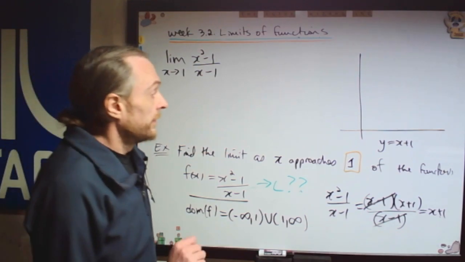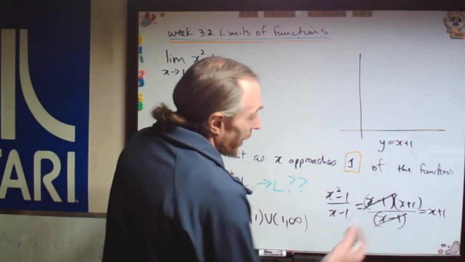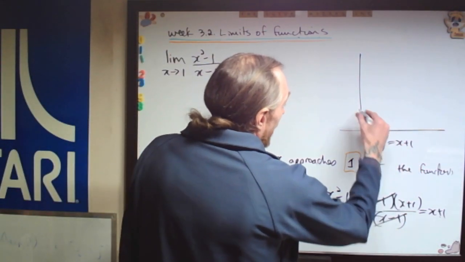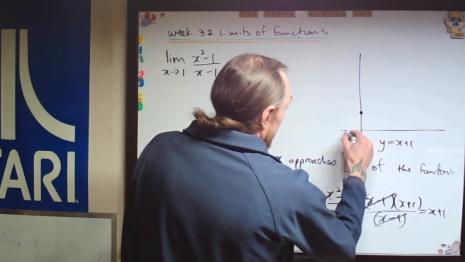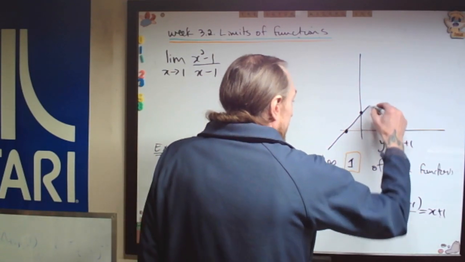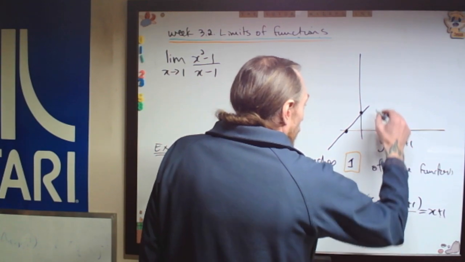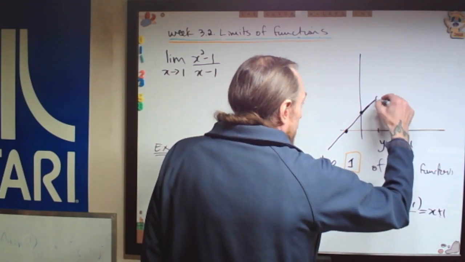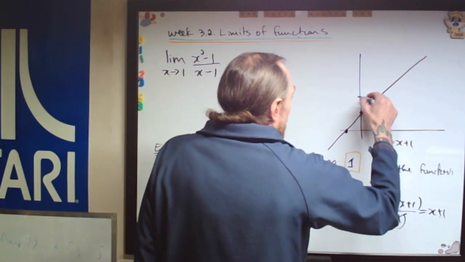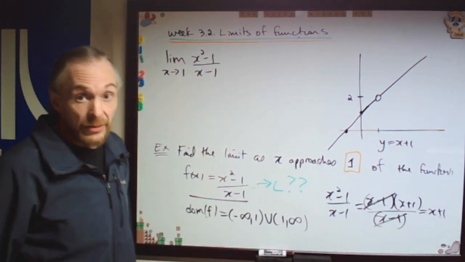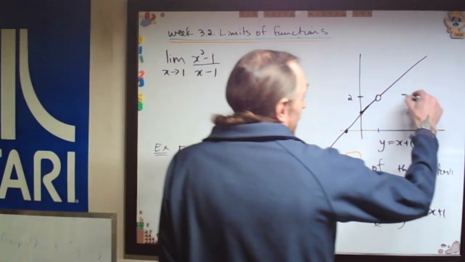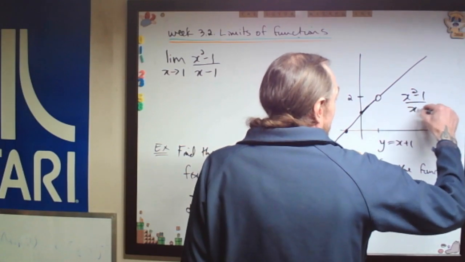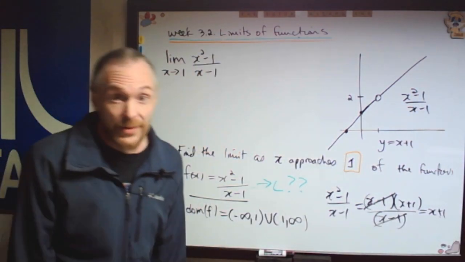Careful. Now what do I have? What is x plus 1? When x is 0, y is 1. And when y is 0, x is negative 1. And then at 1, though, it turns out it should be the value 2. But we have a hole in our function. So this is the graph of x squared minus 1 over x minus 1. And that's why the picture's worth 1,000 words.